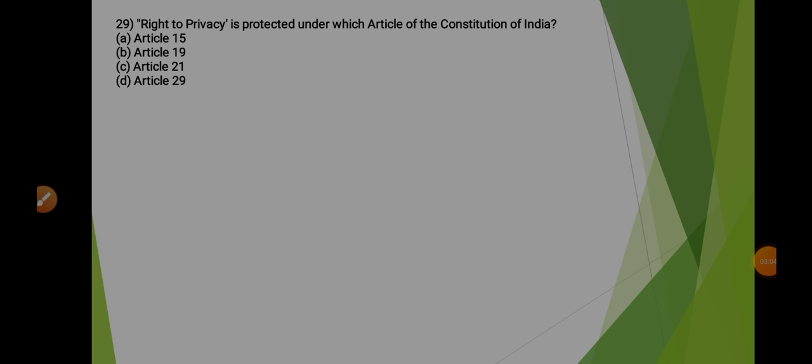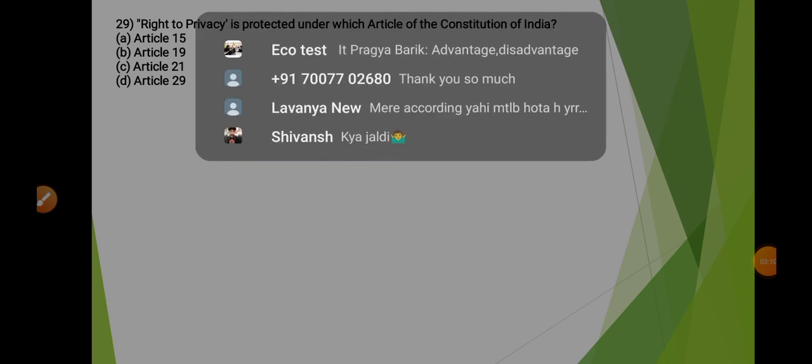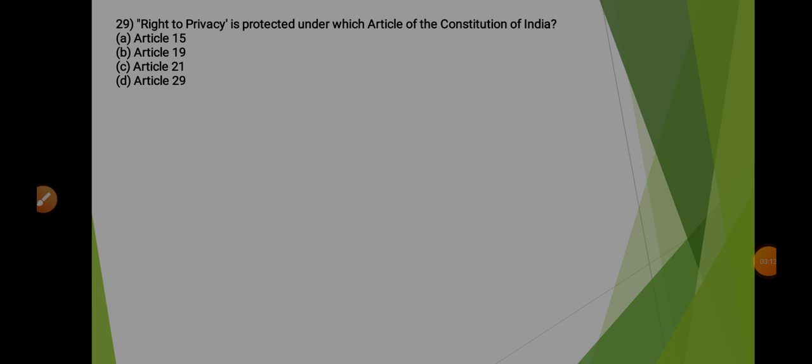Coming to the 29th question, it says right to privacy is protected under which article of the Constitution of India? So here the correct option is C, that is Article 21.